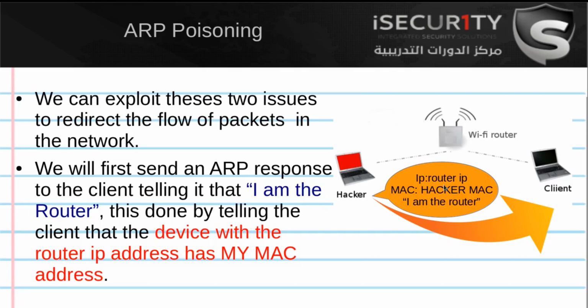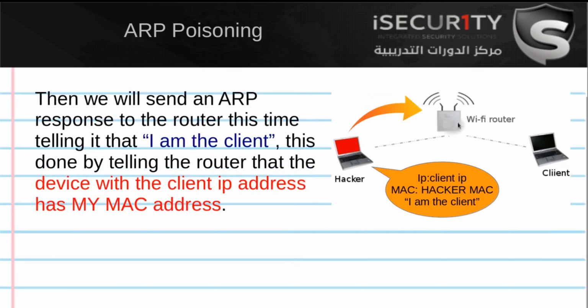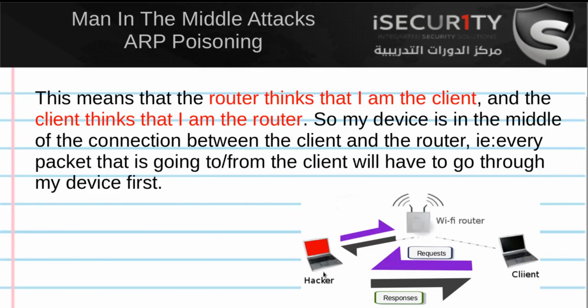This will cause the client, instead of sending the packets to the router, to start sending the packets to us, because we told it the device with the router IP is me, has my MAC address. After that, we're going to do the opposite to the router. We're going to tell the router that I am the client. We'll do this by telling the router that my IP is the client's IP and that client has my MAC address. So the communication of packets will be done through the MAC address, and the Wi-Fi router will start sending any packet that's meant to go to the client to us instead. This will redirect the flow of packets through our device.